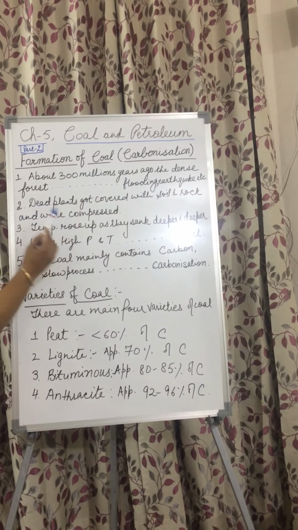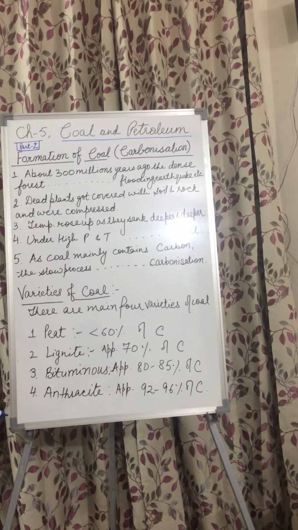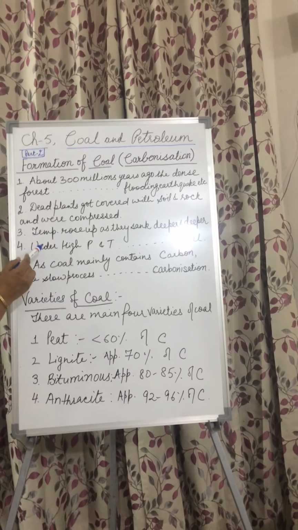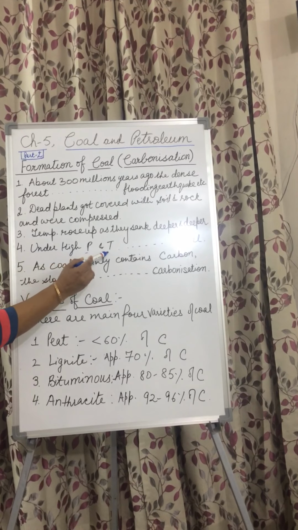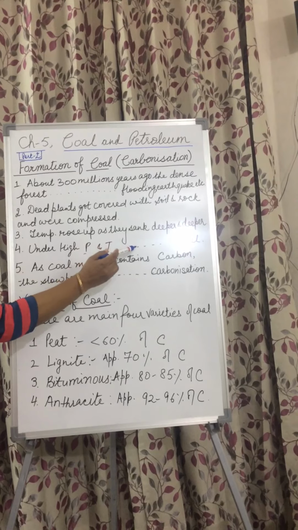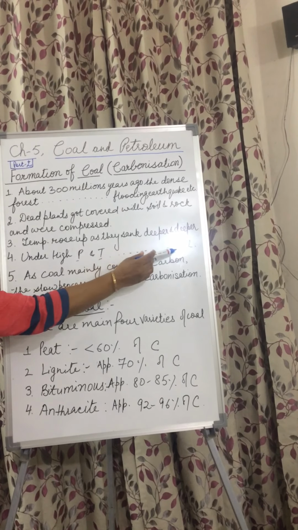Temperature rose as they sank deeper and deeper. Then, under high pressure and temperature, slowly the dead vegetation got converted into coal.